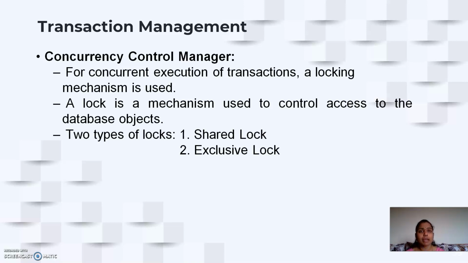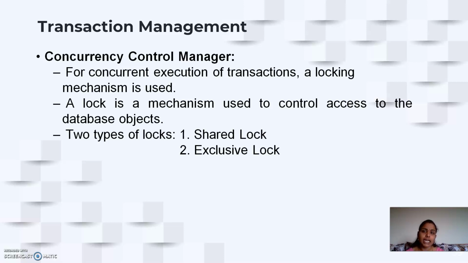So what is this locking mechanism? A lock is nothing but a mechanism using which you can control access to the database objects. So now, if I want to use account A, I will apply a lock on it so that no other person will be using it. That is what we call the locking mechanism.